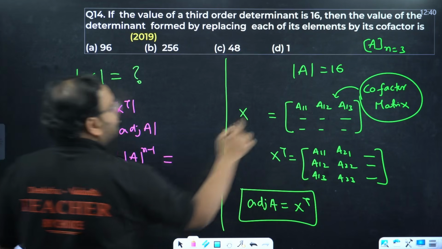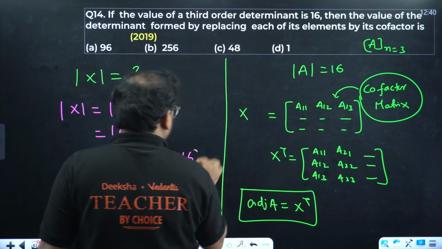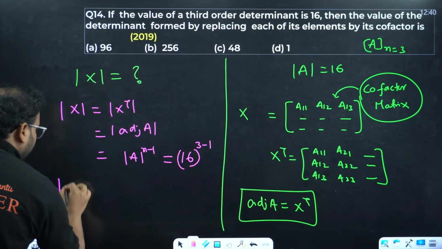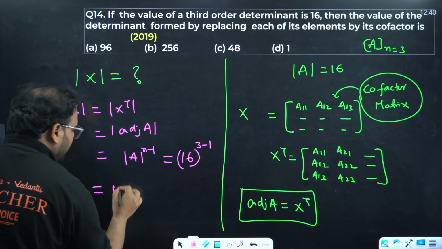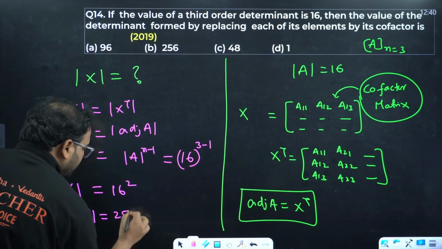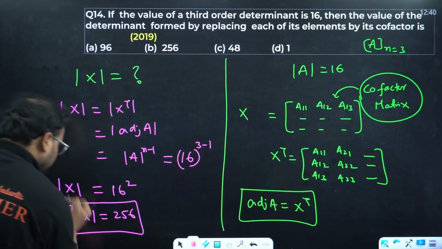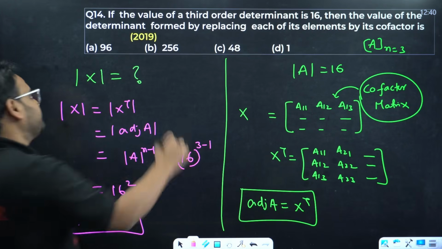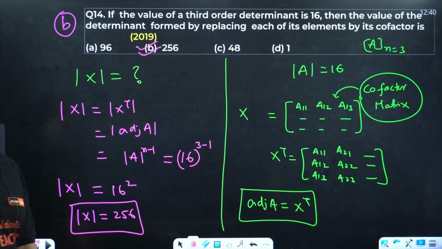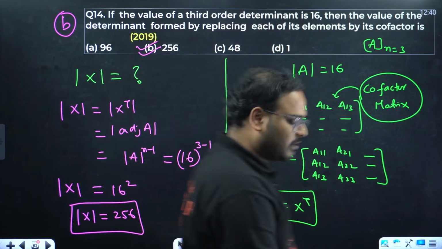The determinant of A, we got it as 16, power n minus 1, where n is 3. So the determinant of the matrix X is coming as 16 power 2. This is coming as 256. Fun or not? Tell me. Was this a fun question? Something that you liked or not?